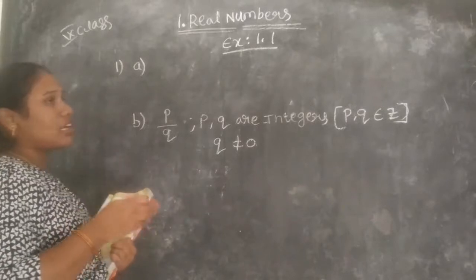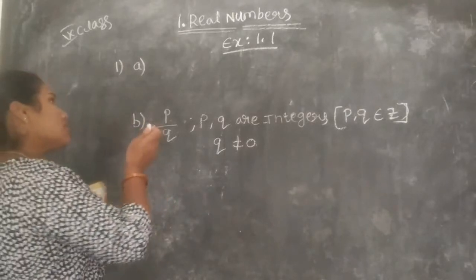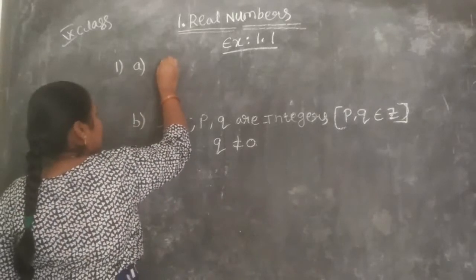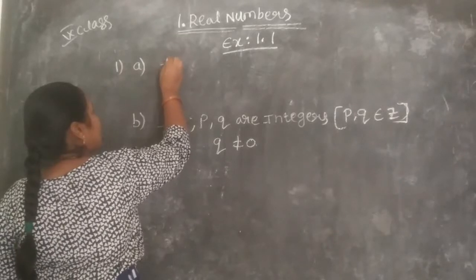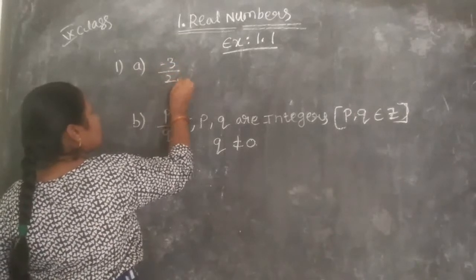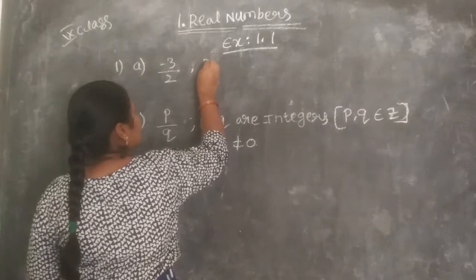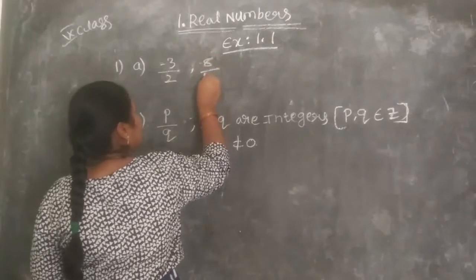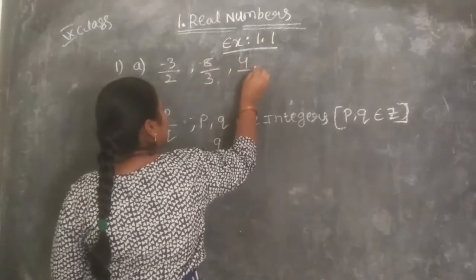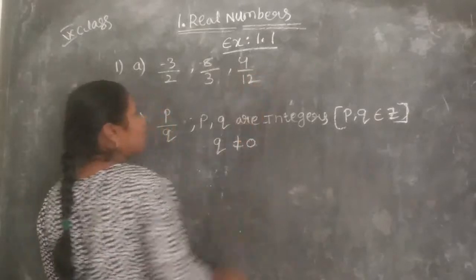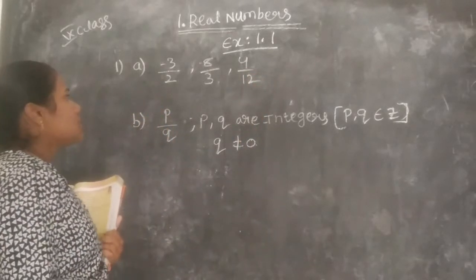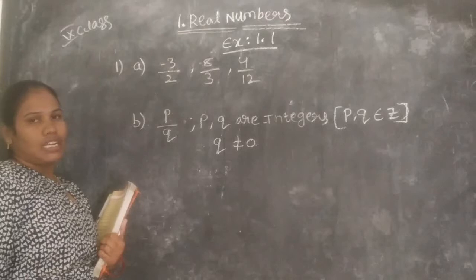So we have to write the rational numbers. Yes or no? Any number, you can write any number. 8 by 3, 4 by 12, anything. Okay, these are the examples of rational numbers.